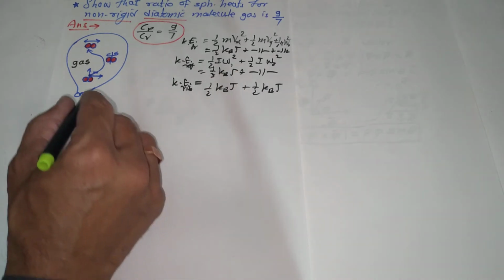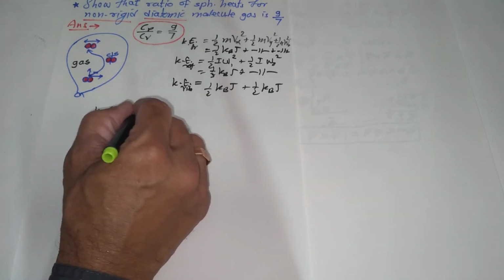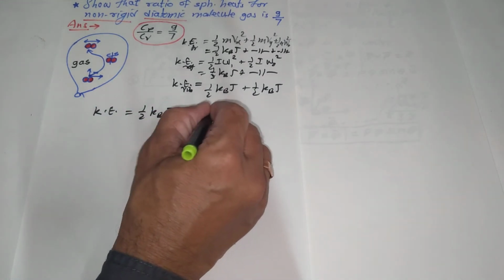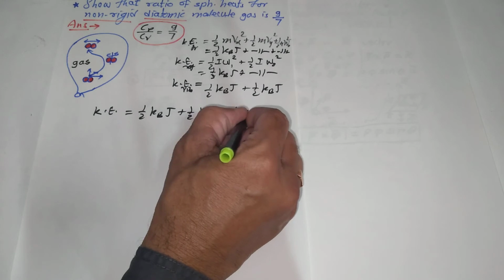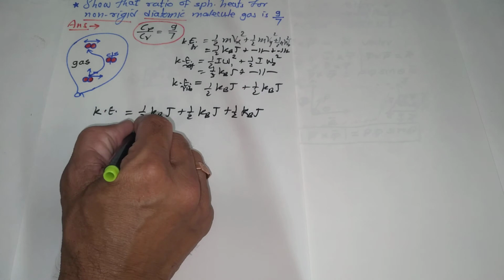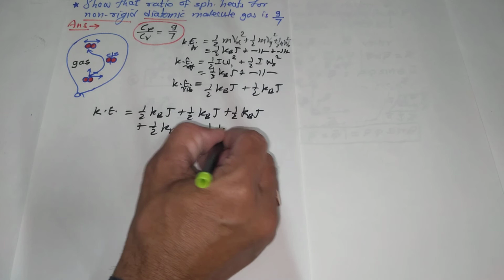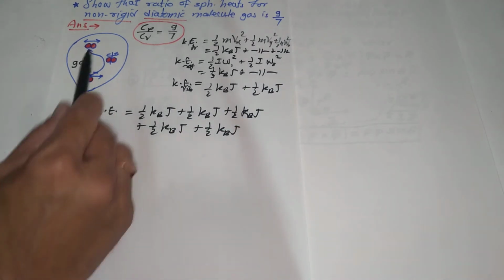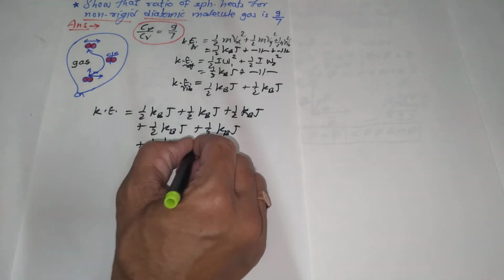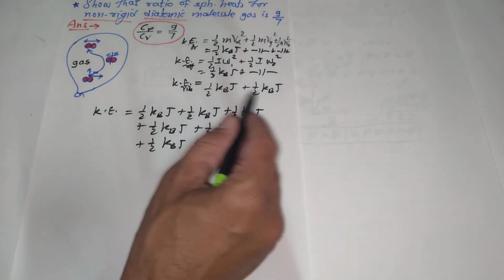In this fashion, the total energy of the molecule is equal to half kBT plus half kBT plus half kBT for the 3 degrees of freedom of translational motion, plus half kBT plus half kBT for the 2 degrees of freedom of rotational energy, plus half kBT plus half kBT for the 2 degrees of freedom of vibrational motion.